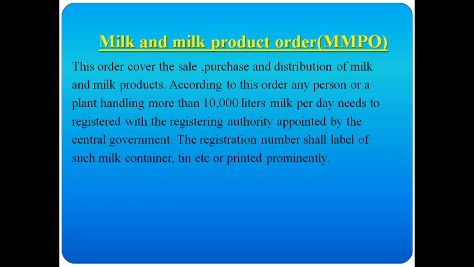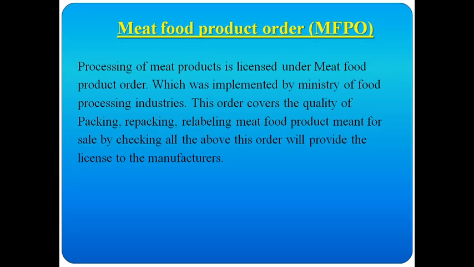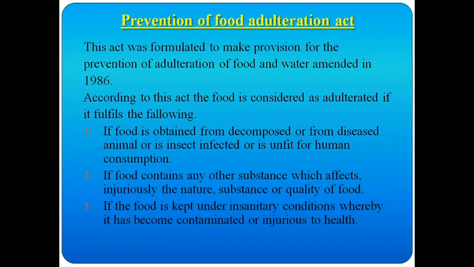Next, the Milk and Milk Product Order, which mainly concentrates on milk quality. Then the Meat Food Product Order, which concentrates on meat: how it is packed, how it is sent, its reliability and its quality. Next, the Prevention of Food Adulteration Act. This act was done in the year 1986, and it was formulated to make provision for prevention of adulteration of food.